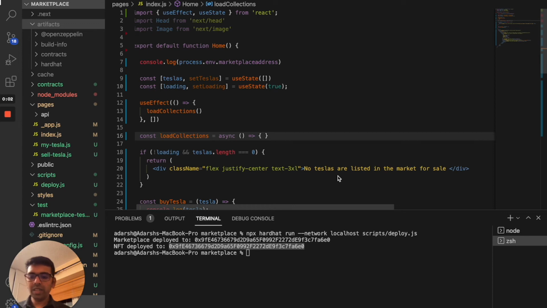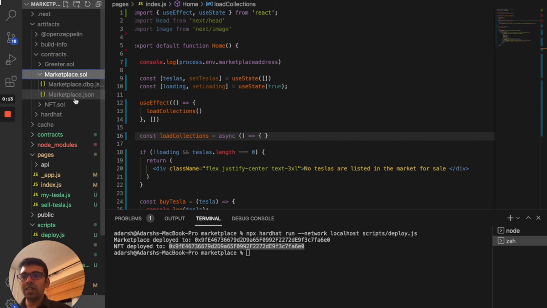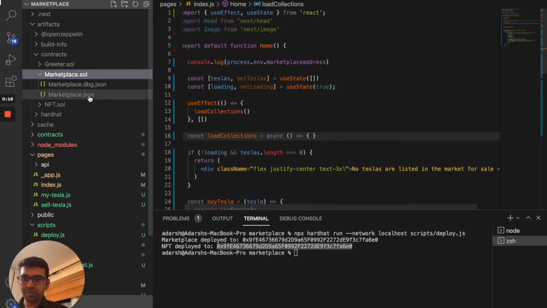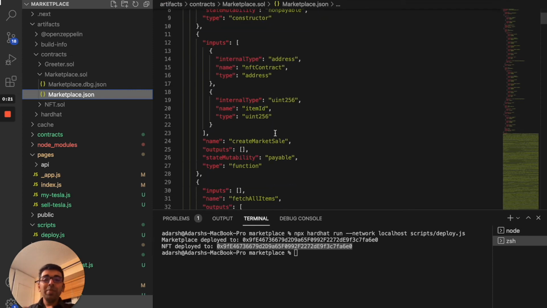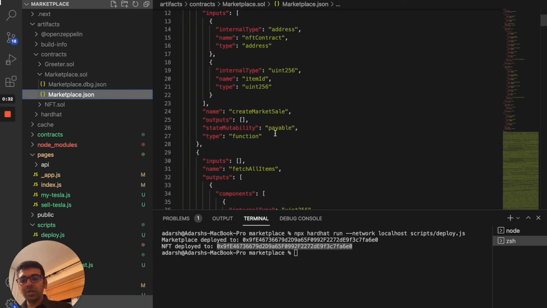Another thing you need to understand is that when we ran npx hardhat, it created a few files in an artifacts directory. If we look at that, this is something called an ABI. So we have something called marketplace.json. API is for interfacing with a service, right? Application programming interface. When you are interacting with a smart contract, this is called ABI, application binary interface. I'll show you in a moment how we import that into the client side and pass that into the ethers library to interact with our smart contract.